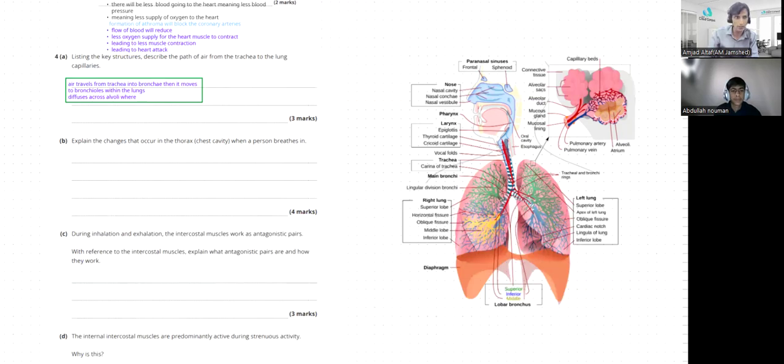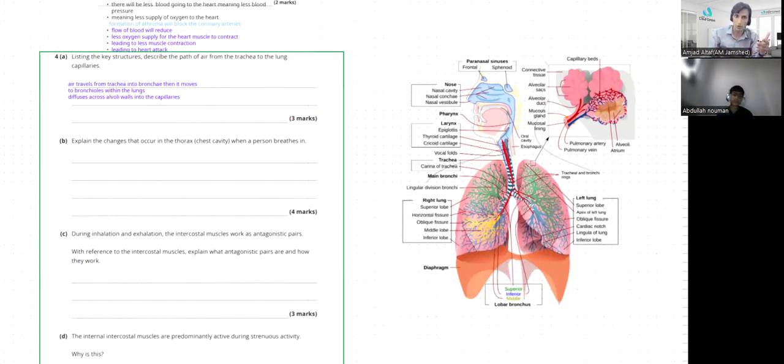Are you writing this? Diffuses across the alveolar wall, or alveoli wall, into the capillaries. Across the alveolar wall into the capillaries. Understand? This is what we can say. This is for a 3 mark question.